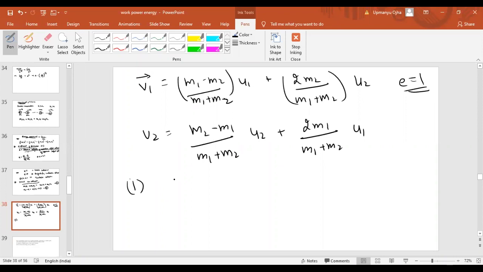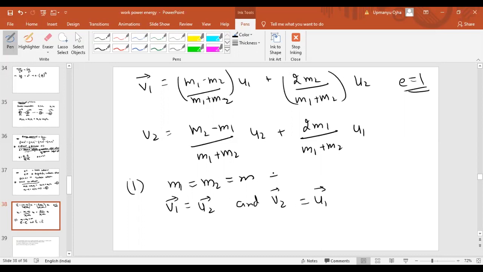If both the bodies have the same mass, if m1 is equal to m2 is equal to m, then the velocities are interchanged. Which means v1, the velocity of body 1 after collision, will be equal to the velocity of body 2 before collision, and the velocity of body 2 after collision, that is v2, should be equal to the velocity of body 1 before collision.